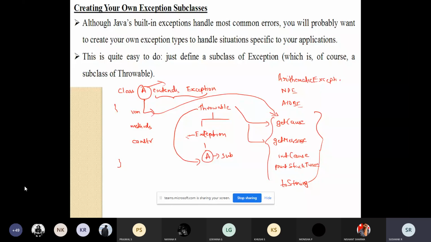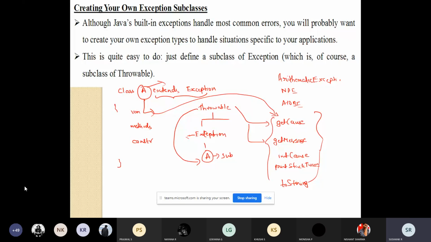This initCause will associate the exception. It will associate the cause of the exception as the root cause of the invoking exception. So you will pass a parameter there. For that parameter, what is the root cause of that exception? That we'll see in the next topic.